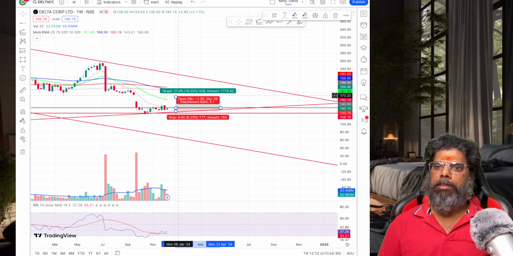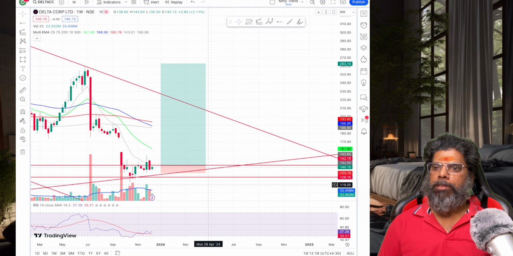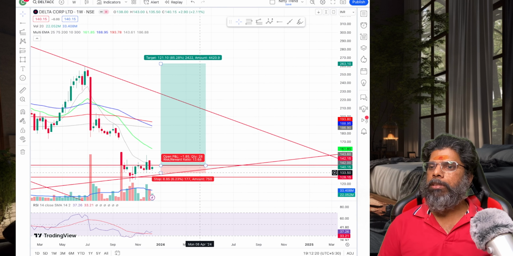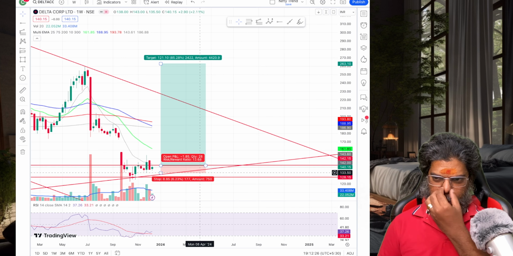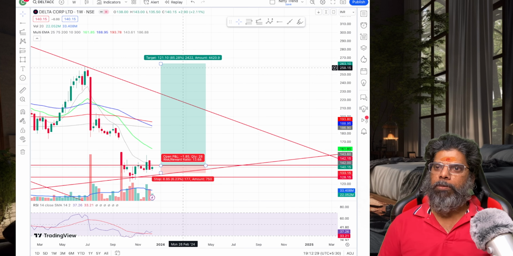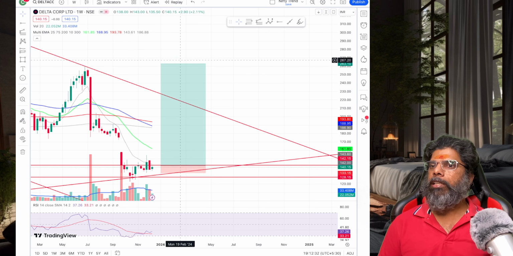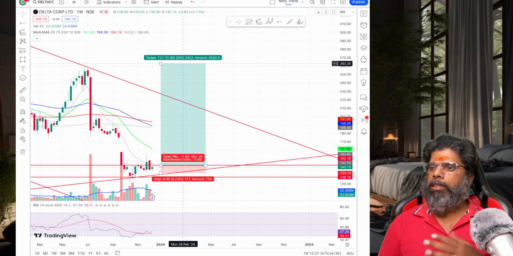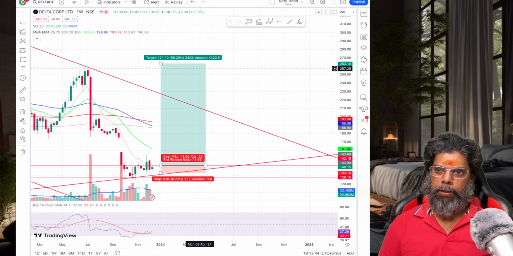My reward is this. See the risk reward ratio. Just with how many rupees? This is 141, this is 133, some 9 or 10 rupees. 10 rupees risk I'm okay to take. This is putting a target of 263, which is 140. There is a 60, then 60, 120. Almost 120 points I'm expecting with this risk.